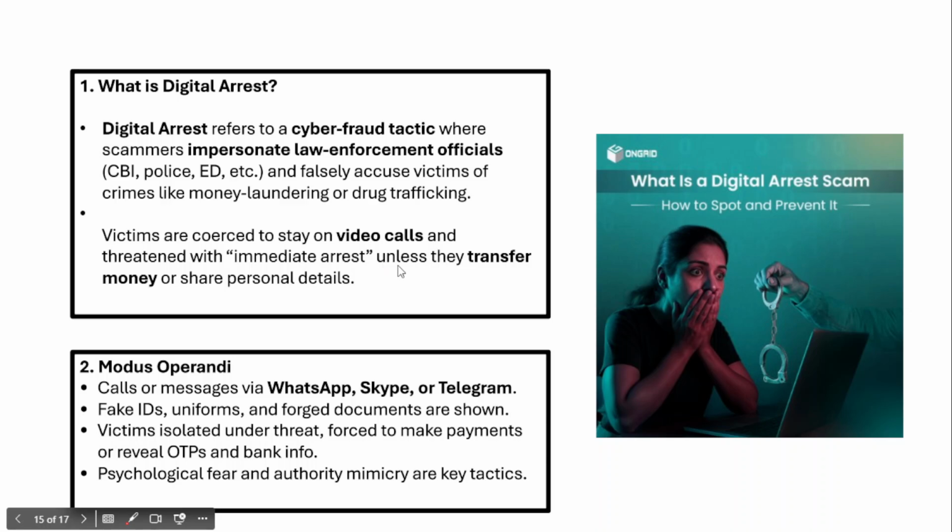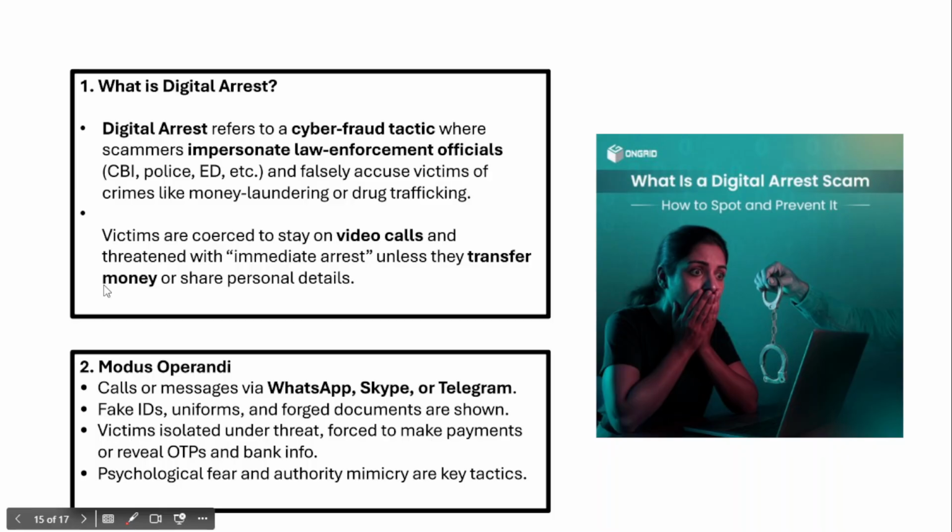And in fact, the victims are coerced to stay on video calls and threatened with immediate arrest unless they transfer money or share personal details immediately. This is how digital arrest is in the news, and in fact it is a very serious issue because India has already seen 3,000 crore of scams through digital arrest. Let's understand the modus operandi of digital arrest.